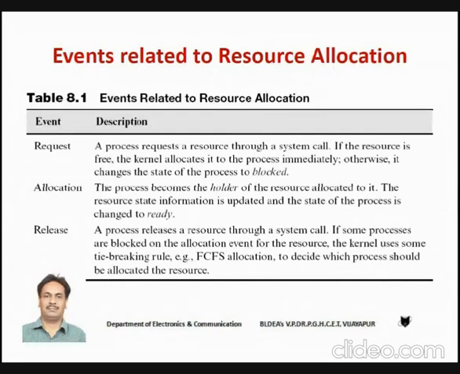If the resource is available, it is allocated to the process by the operating system, and the process can continue its execution. But if the resource is not available, assume that the resource is not free and it is being used by some other process, in that case, the operating system is going to block the process which has made the new request for the resource.